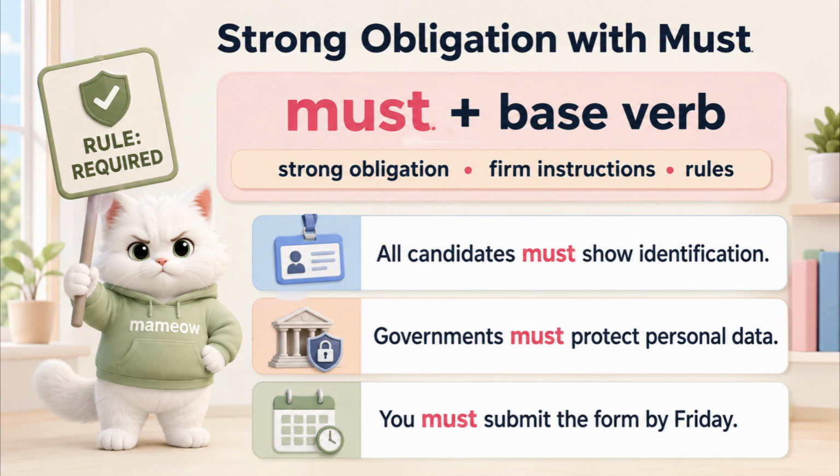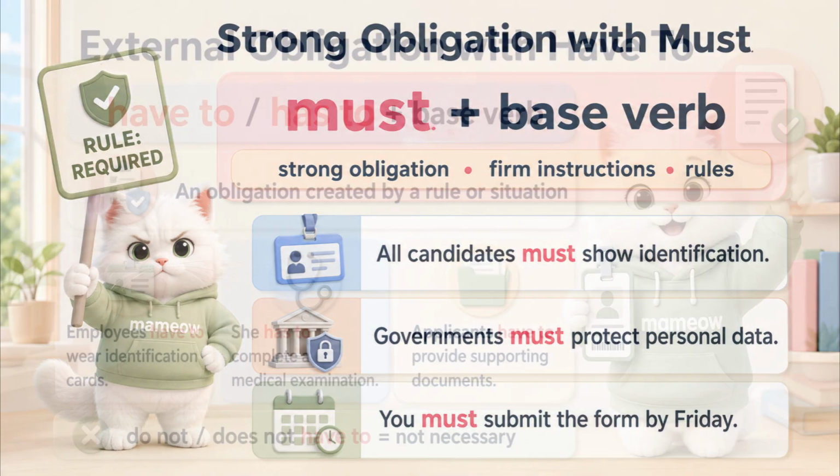Use must plus the base verb for strong obligation, firm instructions, and rules presented by the speaker or writer. For example, all candidates must show identification. Governments must protect personal data. You must submit the form by Friday. Must expresses strong necessity rather than a simple recommendation.